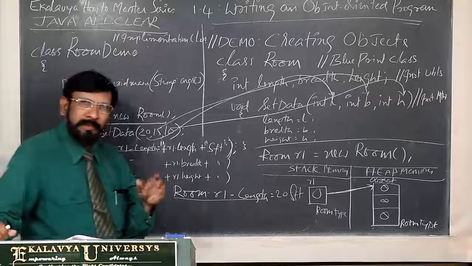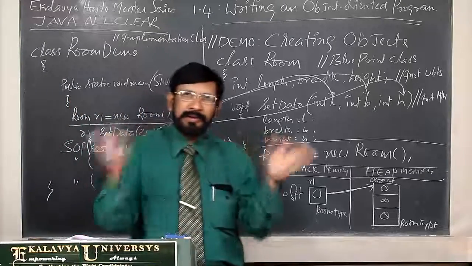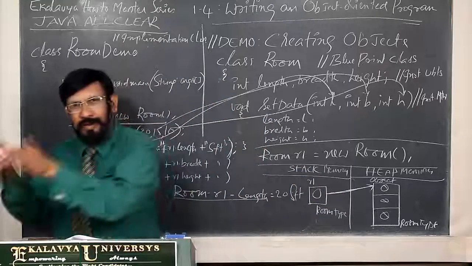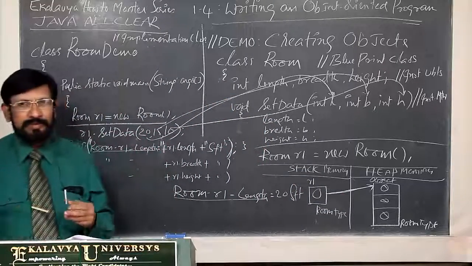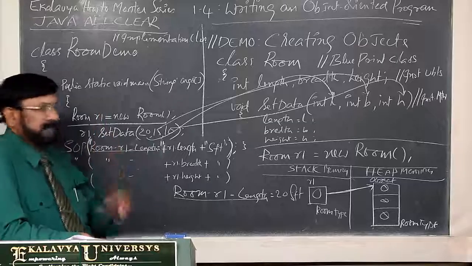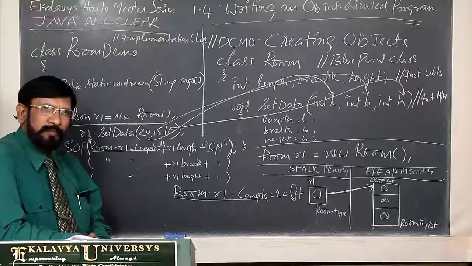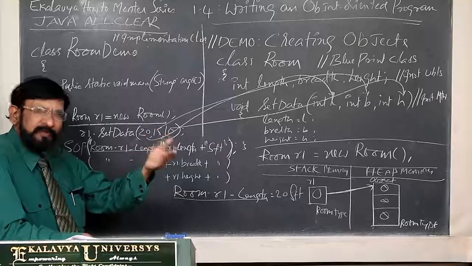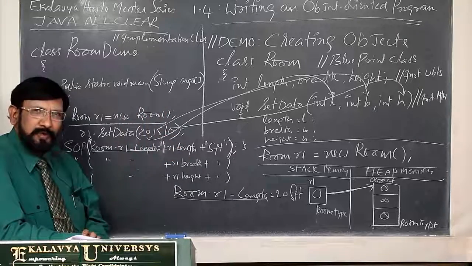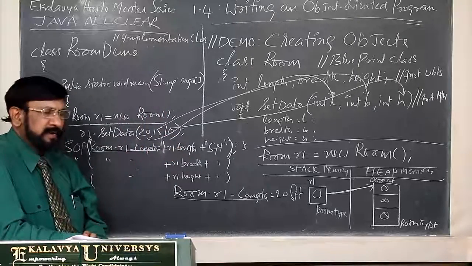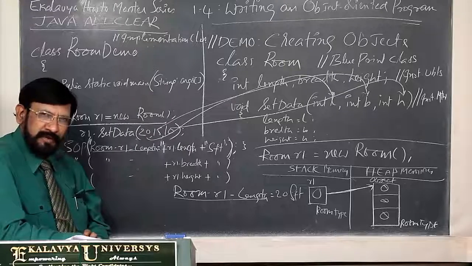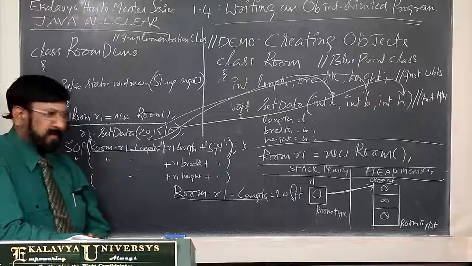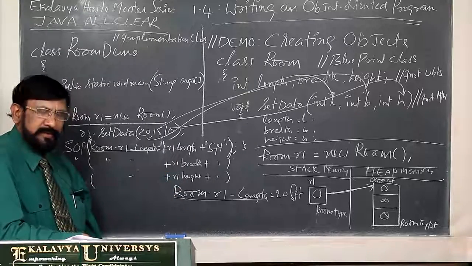Already I told you, bytecode is nothing but intermediate code: source code, bytecode, and machine code or executable code. Then the Java interpreter converts the bytecode into machine code, and it is implemented on the particular machine or on any machine. Then output is printed according to our requirement.